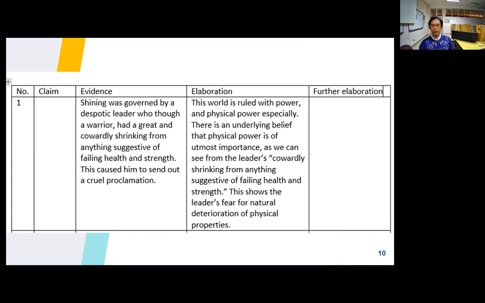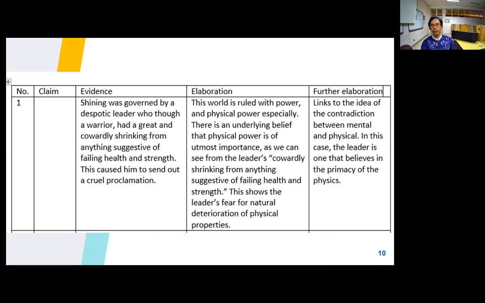Then I relate that to something else. I make further elaboration by relating it to the bigger thing, and I link it to the idea of the contradiction between the mental and physical properties, in which some societies consider the physical property as more important than the mental property, and that is this society. So this is a society in which such a thing happens.